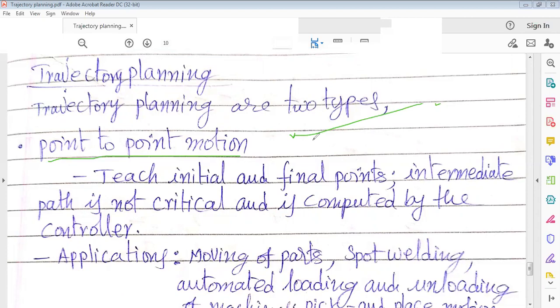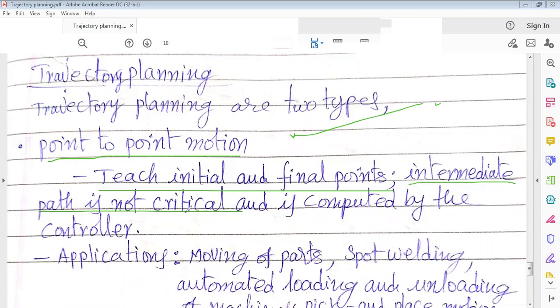So what is point-to-point motion? We teach the robot by defining initial and final points. We just give the initial and final points to the program of the manipulator, and it will decide the intermediate path. In this case, the intermediate path is not critical anymore. It will decide how to move from the initial point to the final point.